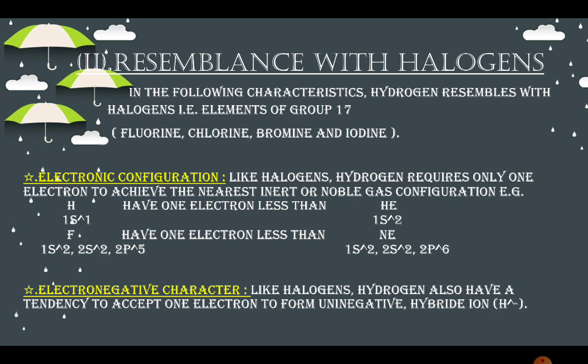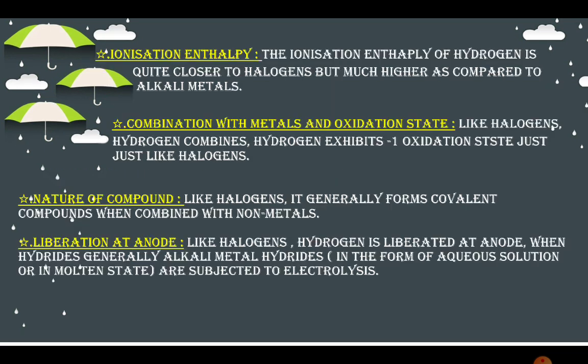Second, resemblance with halogens. In the following characteristics, hydrogen resembles halogens, that is, elements of group 17, like fluorine, chlorine, bromine, and iodine. Electronic configuration. Like halogens, hydrogen requires only one electron to achieve the nearest inert or noble gas configuration. Example: hydrogen has one electron less than helium. Fluorine has one electron less than neon. Electronegative character. Like halogens, hydrogen also has a tendency to accept one electron to form a negative hydride ion.